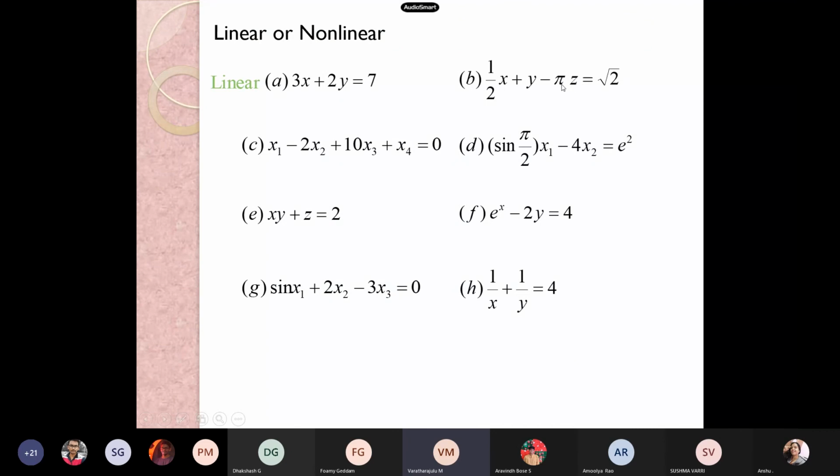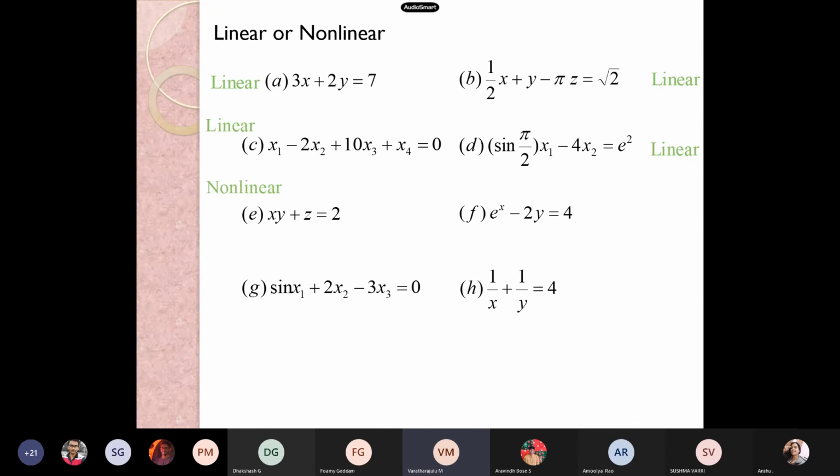Pi, we can give the value of pi. There won't be any hurdles with B. Therefore, that is also linear. Here, see example C. That is also linear. Here we have sine, and on the RHS we have e squared. The sine of pi by 2 has some value, and e power 2 also has some number. That is also linear.